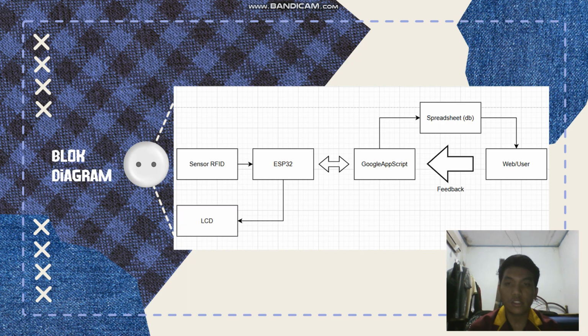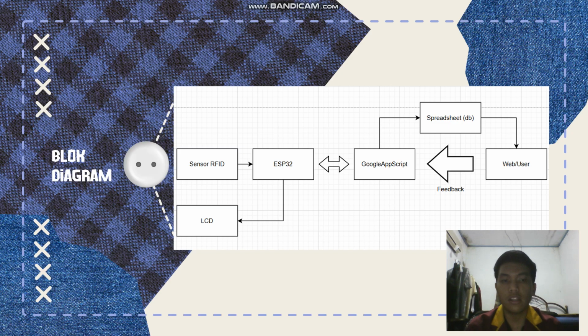Okay, next. The block diagram. The block diagram illustrates an RFID-based attendance system using ESP32. The RFID sensor scans the ID card and sends the data to the ESP32 microcontroller.